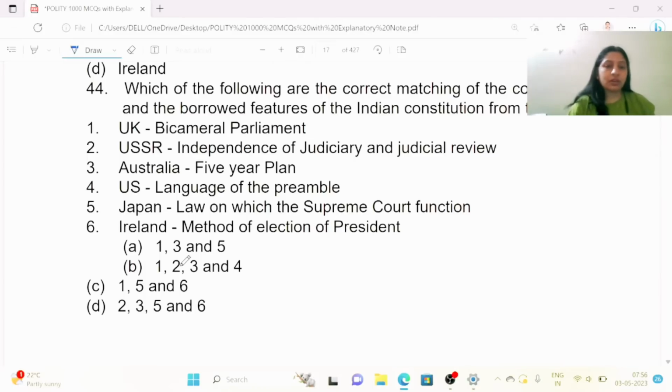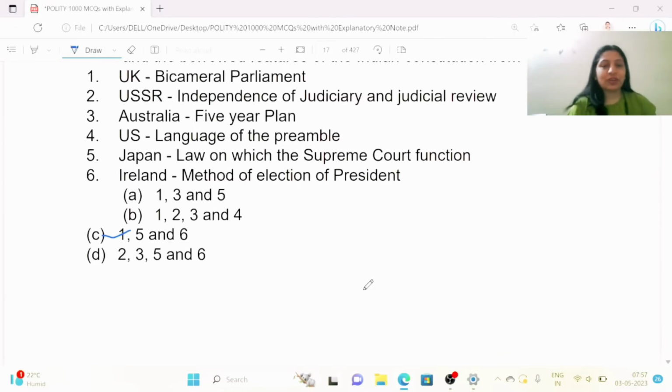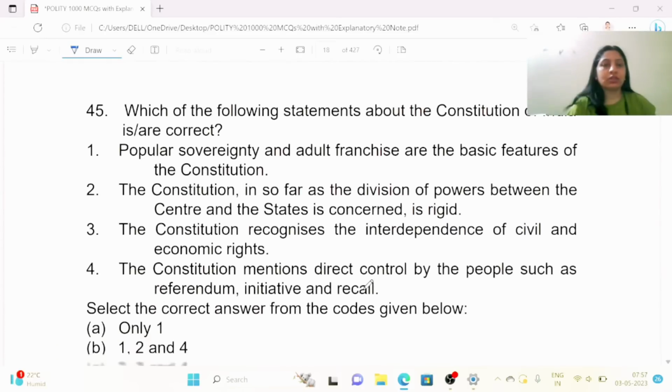So options यहाँ हैं 1, 3 and 5; 1, 2, 3, 4; 1, 5, 6; and 2, 3, 5, 6. So right answer is C, 1, 5, 6. UK bicameral parliament, 5 Japan law on which the Supreme Court functions, and 6 Ireland method of election of president. Okay, come to the next question.